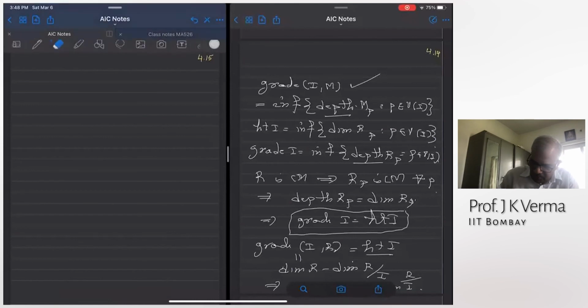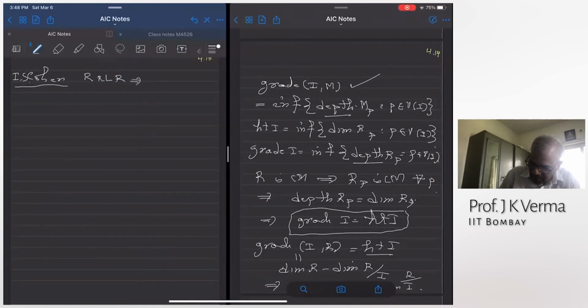Okay, so I proved a theorem due to Cohen. Cohen is I.S. Cohen. He was a student of Zariski, and we saw the theorem of I.S. Cohen that if R is a regular local ring, it implies R is Cohen-Macaulay. But in Cohen-Macaulay there are two names, right?